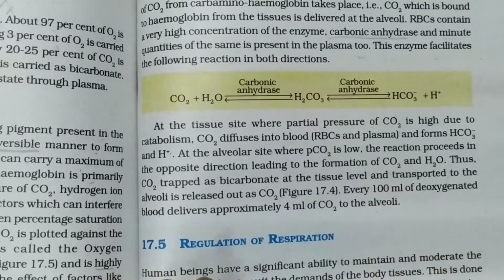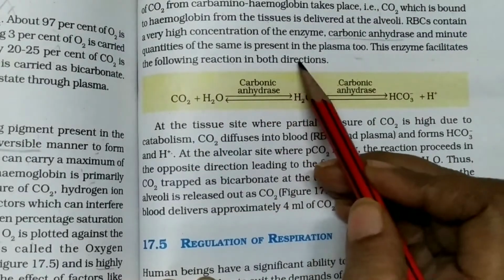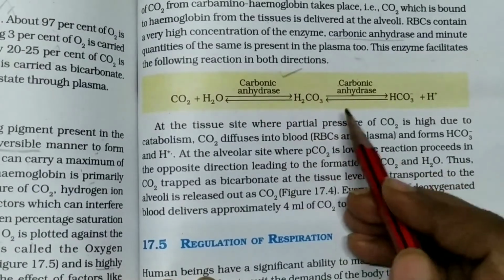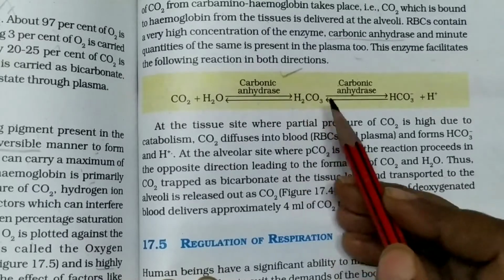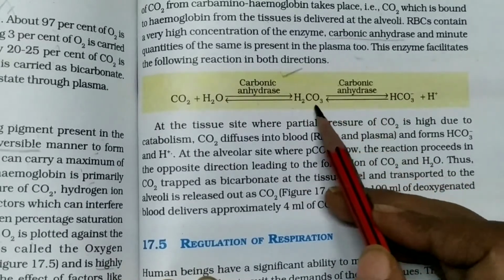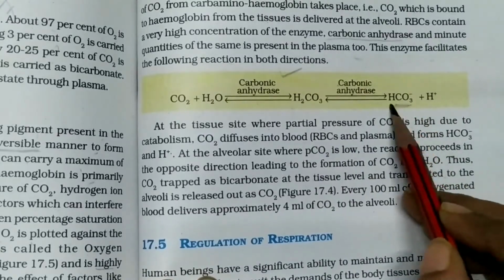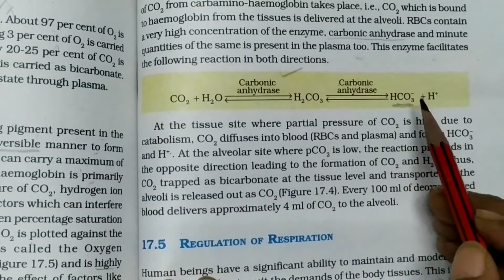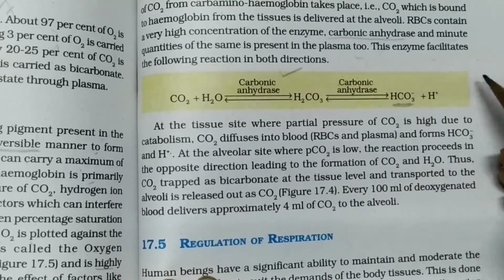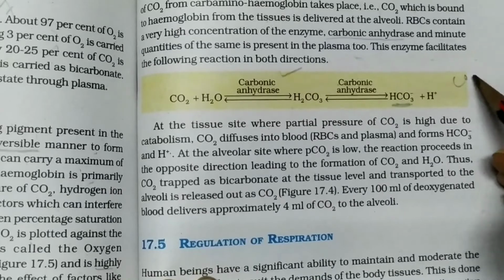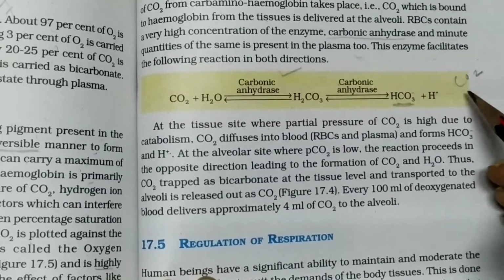First of all, carbon dioxide plus water, in the presence of the carbonic anhydrase enzyme, forms carbonic acid, and this carbonic acid is then converted into bicarbonate, and this bicarbonate acts as a carrier for the transport of carbon dioxide out of the body.